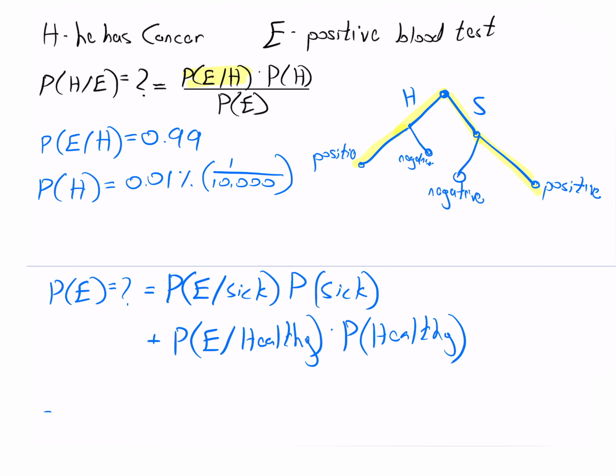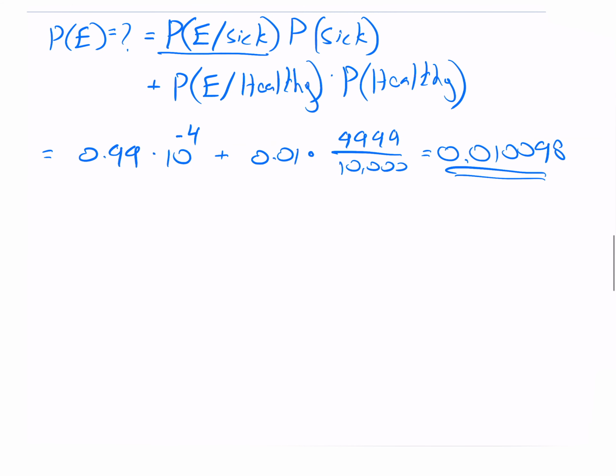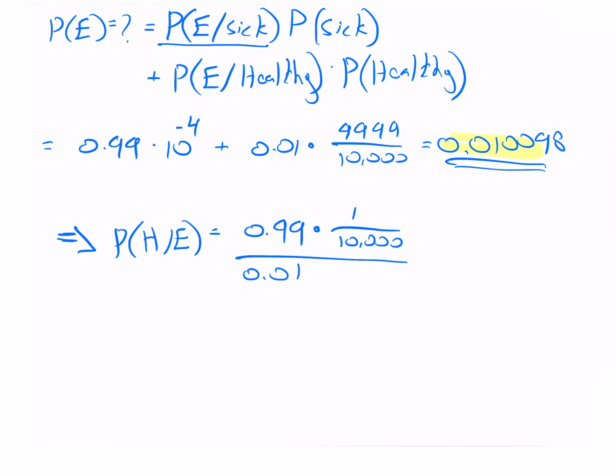If we inject the numbers here, we get 0.99, which is the likelihood, times 1 divided by 10,000, which is the prior probability that the man is sick, plus 0.01 times 9999 divided by 10,000, which is the prior probability that the man is healthy, which equals 0.010098. So back to Bayes' law, the posterior probability is 0.99 times 10 to the minus 4 divided by this,